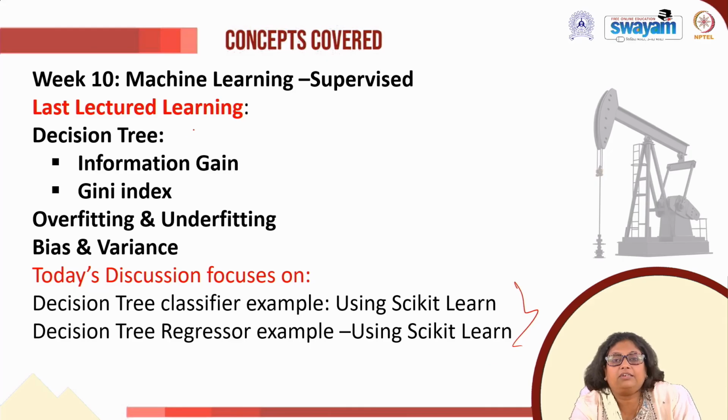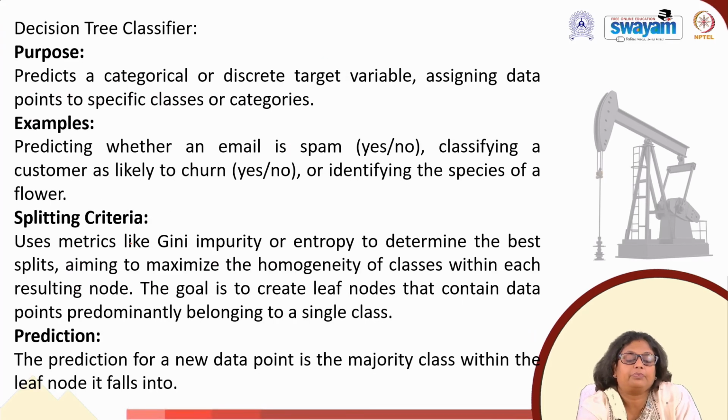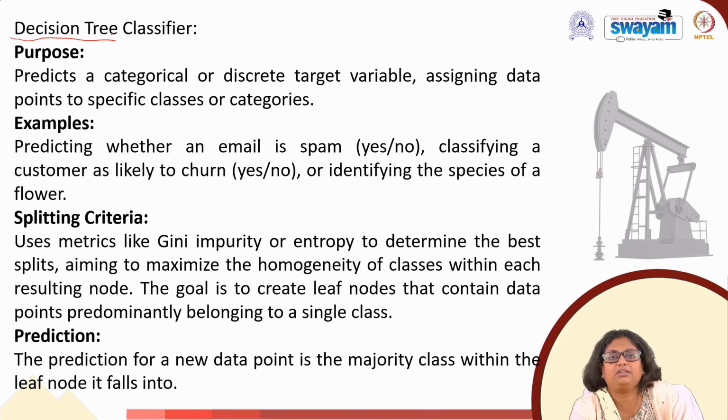Lastly, under the decision tree, we do talk about entropy, information gain, Gini index or Gini impurity, and then we do talk about the concept of overfitting and underfitting, and then bias and variance. So let's start. The first one, decision tree classifier.